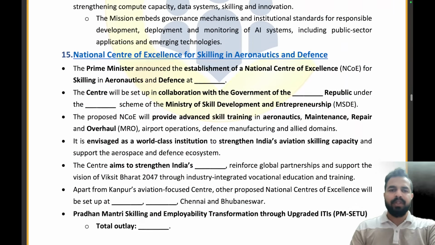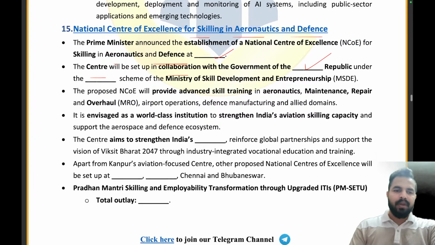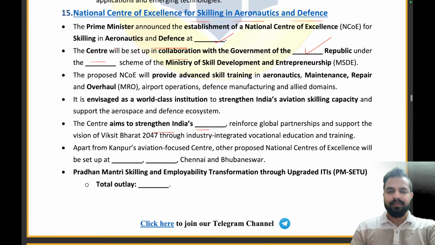Let's try to answer the question here. The National Center of Excellence for skilling in aeronautics and defense, launched by Prime Minister Narendra Modi ji, is at NSTI Kanpur. The center will be set up in collaboration with the government of which republic? That is the French Republic. Now, the center aims to strengthen India's skilling architecture, reinforcing global partnerships and supporting the vision of Viksit Bharat 2047 through industry-integrated vocational education and training. So what will be the right answer here?